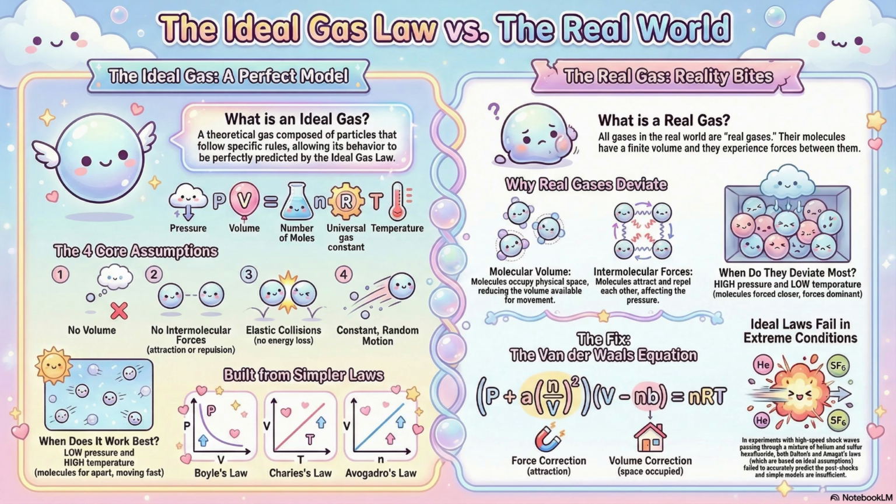Okay, A and B. The B constant corrects for molecular volume. It basically says the real volume available for the gas to move in is the container volume minus the volume of all the gas molecules. The available space is reduced. That makes perfect sense. The molecules are like tiny billiard balls taking up space. So what about the A constant, the attractive forces? A corrects the pressure. Think about it. If molecules are attracting each other, they're pulling each other back slightly, away from the walls. So they don't hit the container walls as hard. Right. The measured pressure is actually lower than it would be ideally. So van der Waals adds this attractive force factor back into the pressure term. It's a clever way to account for that stickiness.